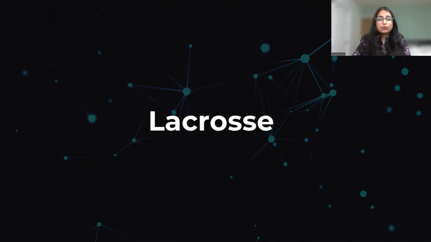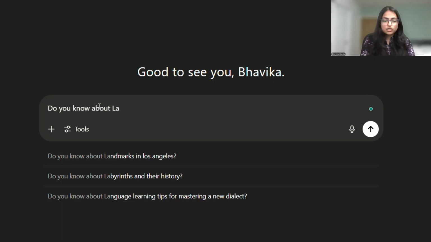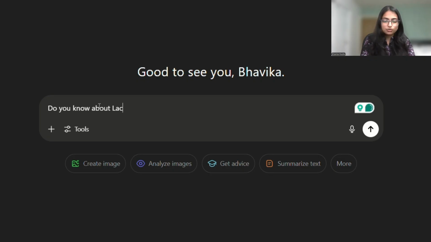All right, so now we'll shift our gears to lacrosse. We know that it's a real sport, but what we want to test here is basically we will provide it fake rules and see how ChatGPT handles the contradiction. And we will just repeat the process that we carried out for the RadoBall example. We will start fresh in a new chat and ask again about this sport to ChatGPT, asking, do you know anything about lacrosse sport?